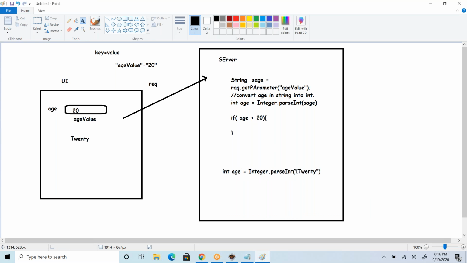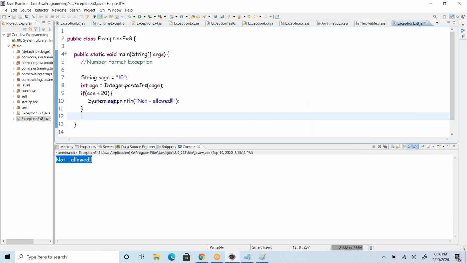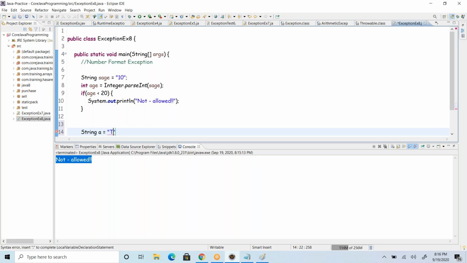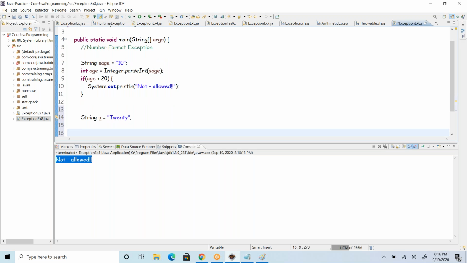So is this really the number 20? It's not a number, it's not a valid number that I have inside a string. This cannot be converted into an integer by the parsing method, and it will throw an exception here. This is a string, of course.